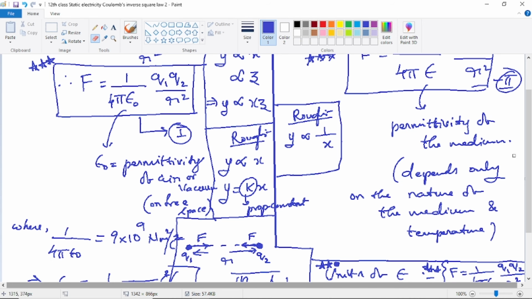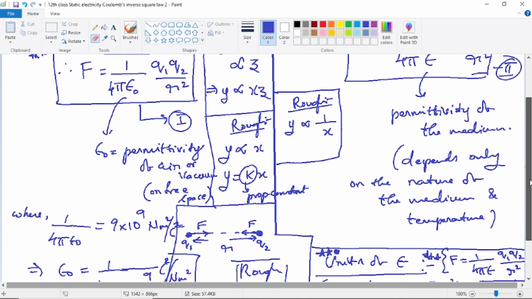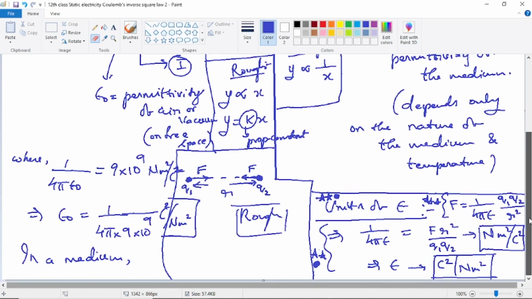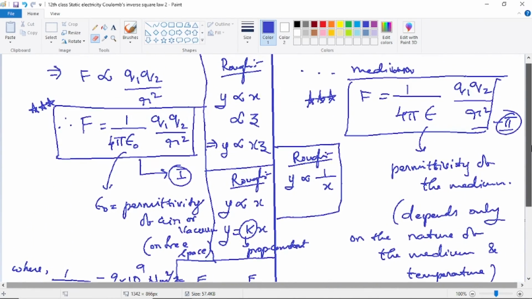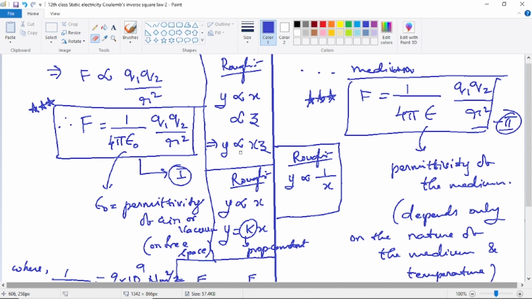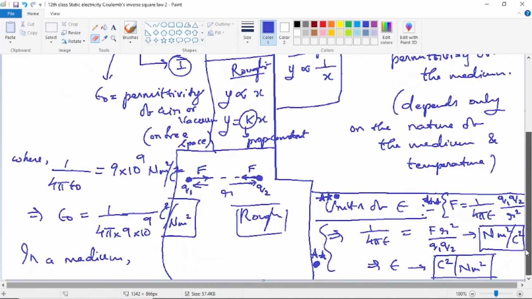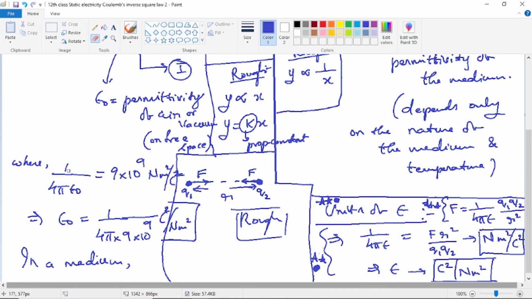It doesn't matter because the reason topic carries only 3 marks. So 3 marks means already one statement, one diagram, just 1 or 2 steps. That is sufficient. More than that, it should not be written. So the rough column must be entirely avoided in the exam, and the actual matter that is present in the fair column should be as small as possible. So everything must be avoided. Most of the explanation should be avoided. So here anyhow there is no explanation.